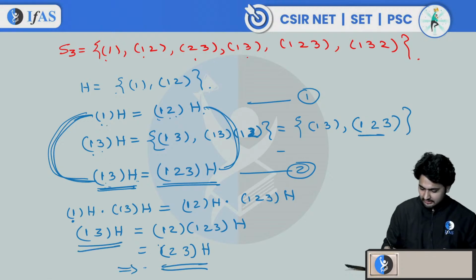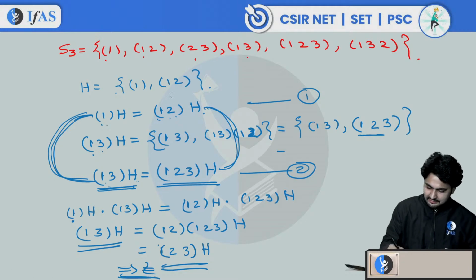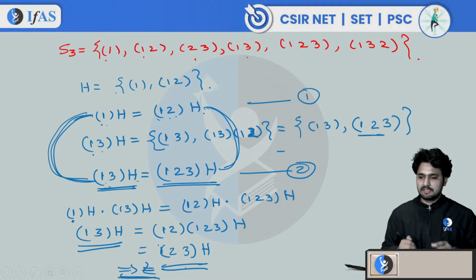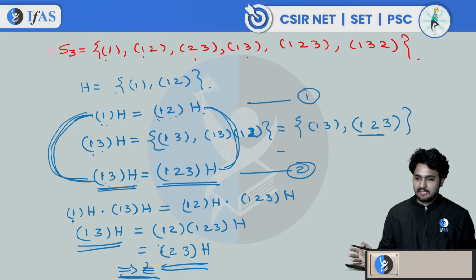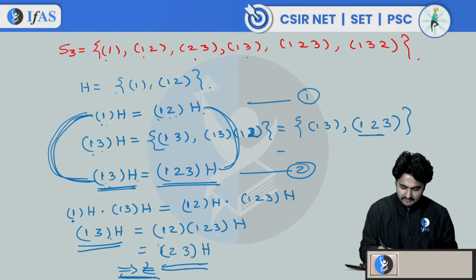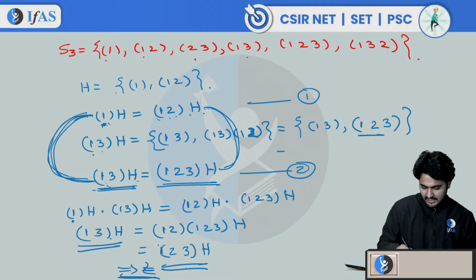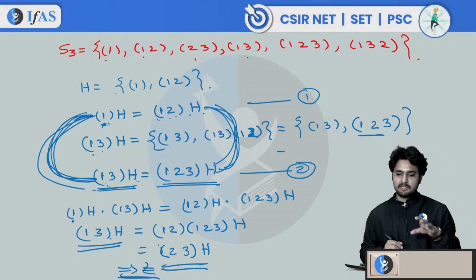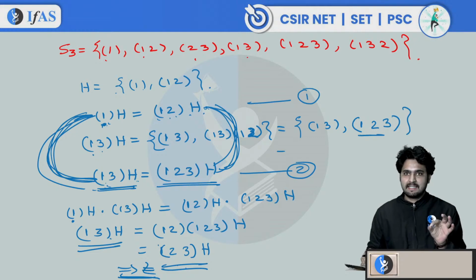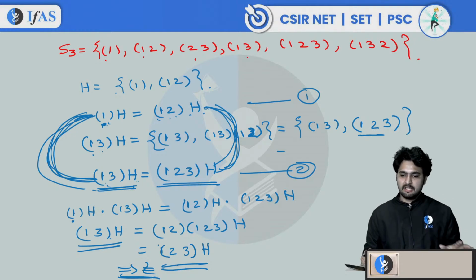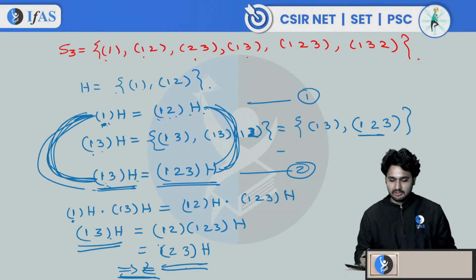Can you see that? Is 1 3h equal to 2 3h? No, this is not correct. 1 3h is not equal to 2 3h. They are two different cosets, right? So they are not same. That's why the operation is not well defined. They have to be same. If this is equal to this, and this equals to this, then the operation of these two should be same as the operation of these two, if the operation is well defined. But since H was not a normal subgroup, we are getting this counterexample. Okay, it is not same.